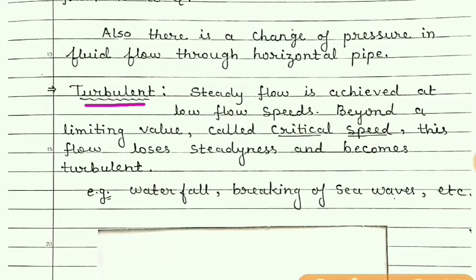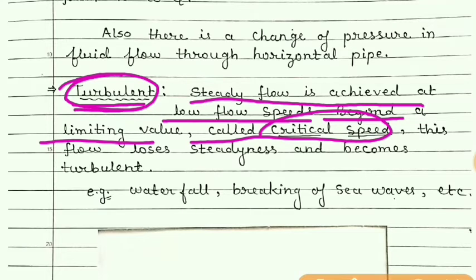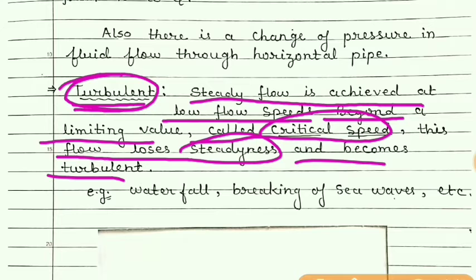Now about turbulent flow. We have studied about steady flow. Here a turbulent flow is explained. Students, steady flow is achieved at low flow speeds. That means if the fluid is flowing with less velocities, not much more, then beyond a certain limit called critical speed, this flow loses steadiness and becomes turbulent.